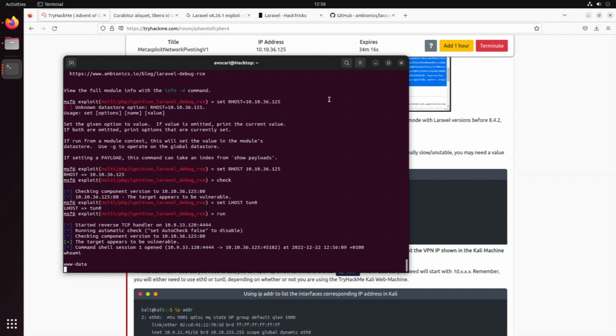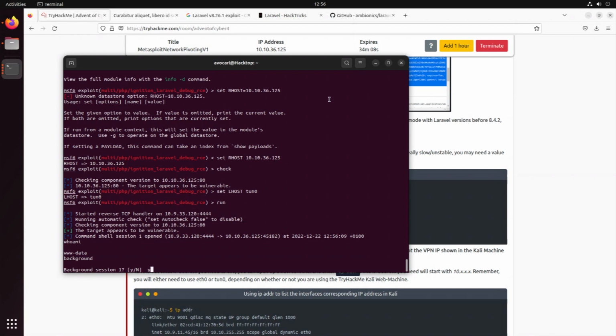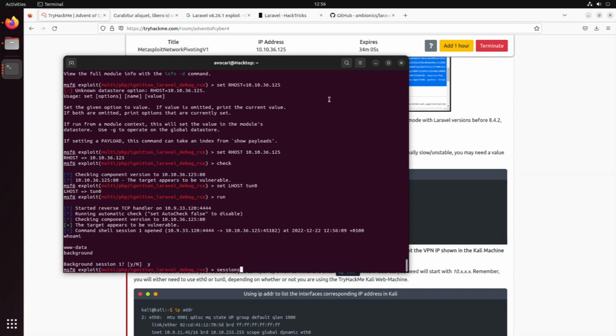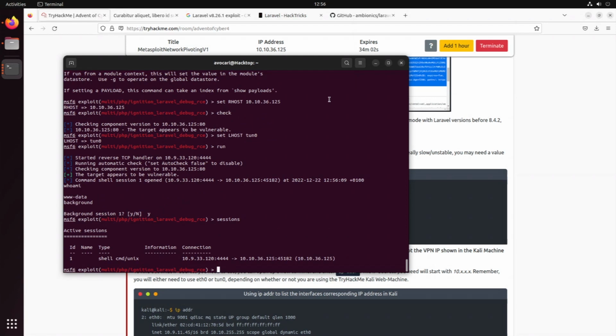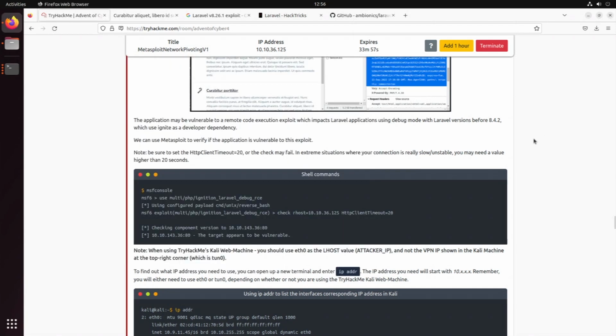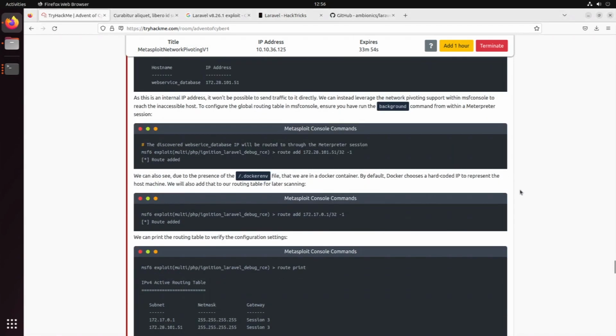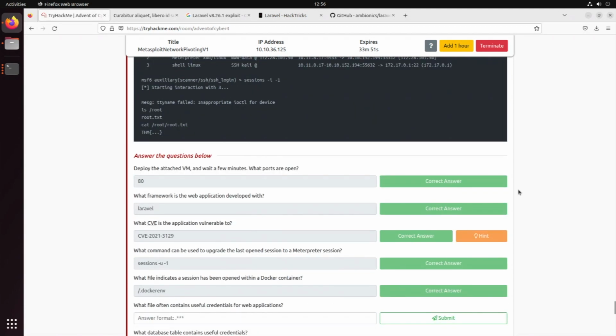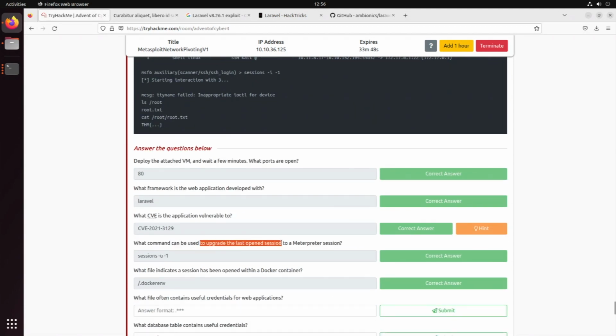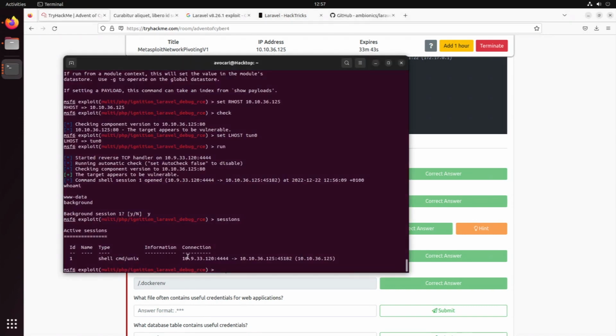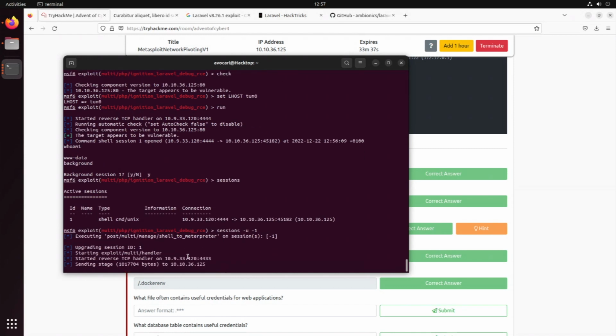Nice. So now we need to elevate it to a Meterpreter shell so we can background it. So do we want to background it? Yes, we do want to background it. We can still check under sessions, we have that active session. Remember how we do it, let's just go through all of the tutorial. Remember how do we upgrade the last open session to a Meterpreter session? We say sessions -u -1. So sessions -u -1. And now we're upgrading our session.